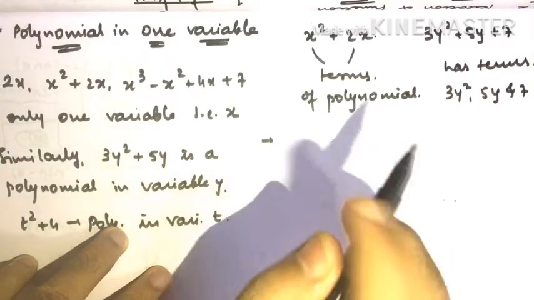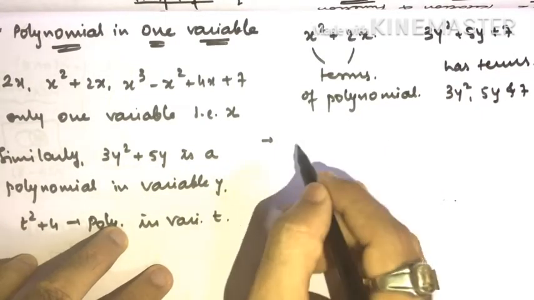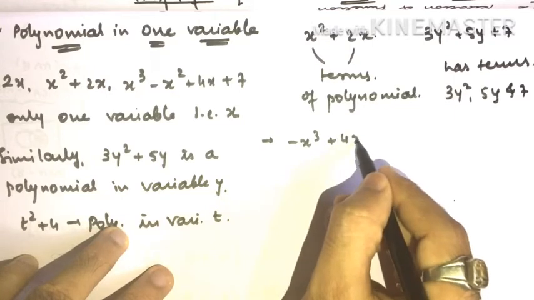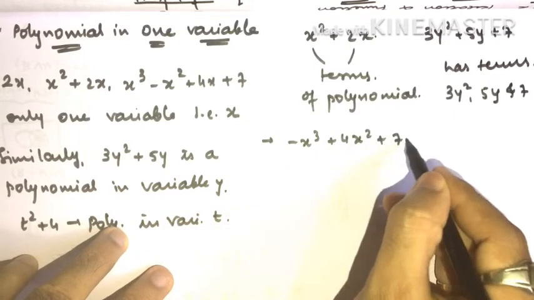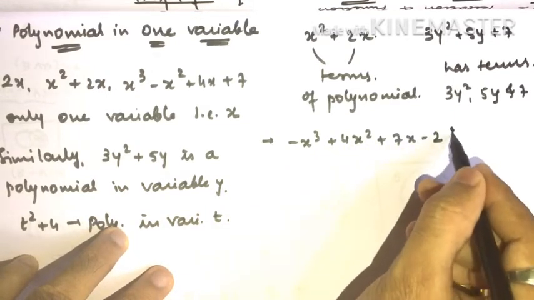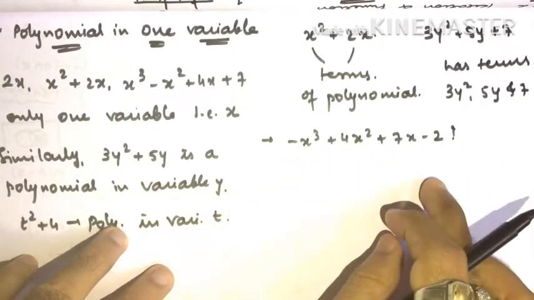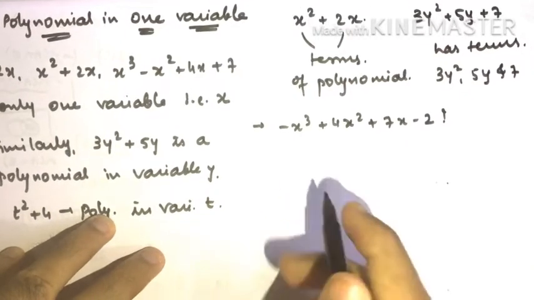So at home I want you to identify how many terms are there and which are they. Minus x cube plus 4x square plus 7x minus 2. Just identify how many terms are there and which are they. I am leaving it for you people.